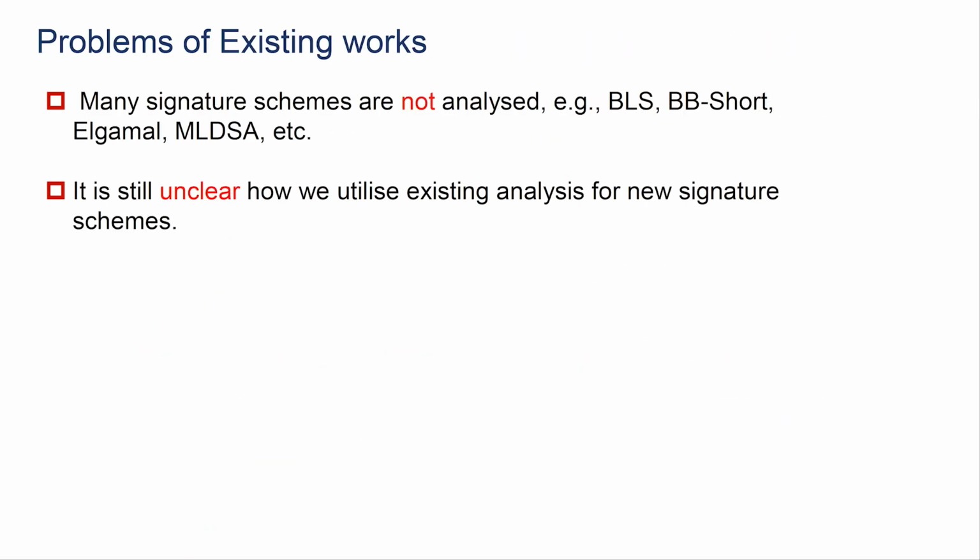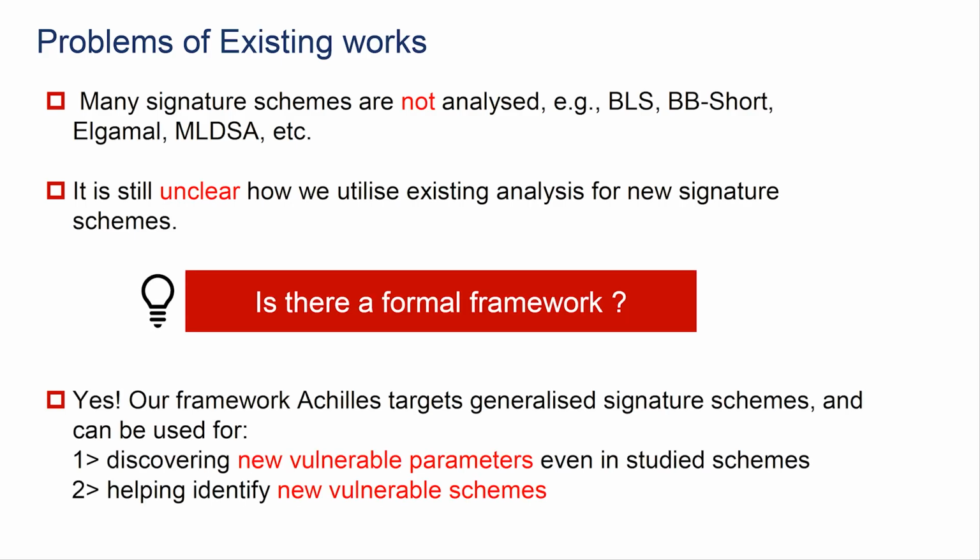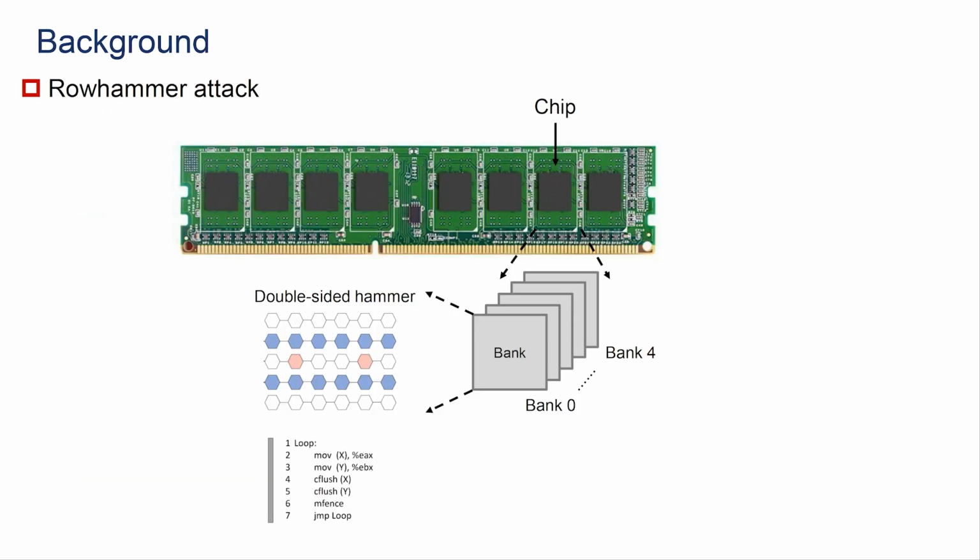However, we found some problems with existing works, such as many signature schemes are not analyzed. For example, BLS, BB-short, AGMA, and ML-DSA. It is still unclear how we can utilize the existing analysis for new signature schemes. So, in this work, we propose a common framework, Achilles, which targets generalized signature schemes and can be used for discovering new vulnerable parameters, even in studied schemes, and helping identify new vulnerable schemes.